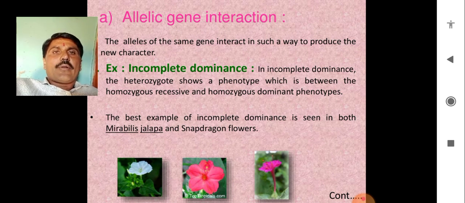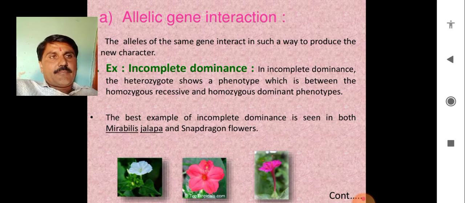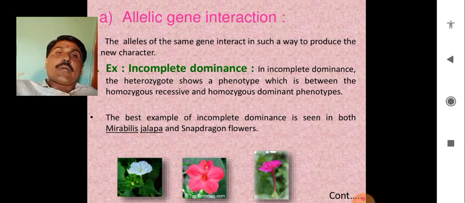That two or more genes affect each other, that doesn't allow the original single character to be performed. And what incomplete dominance says is, the alleles of the same gene interact in such a way to produce a new character. Of course, the new character will develop rather than the parental one, rather than the original one.